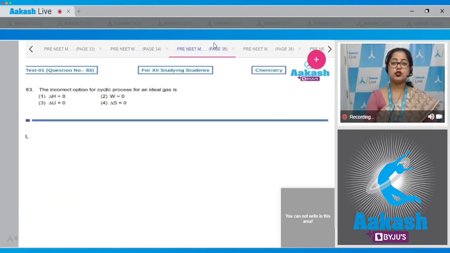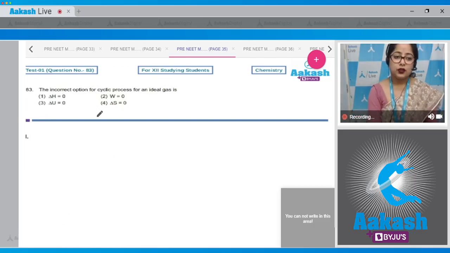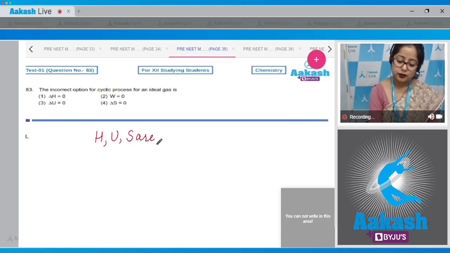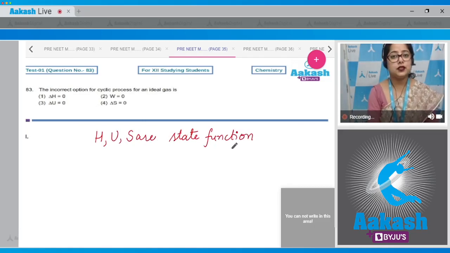Moving to the next question, which is question number 83. Let's read it. The incorrect option for a cyclic process of an ideal gas is... Students, we know that enthalpy, internal energy, and entropy are state functions. State functions depend upon the state of the system.